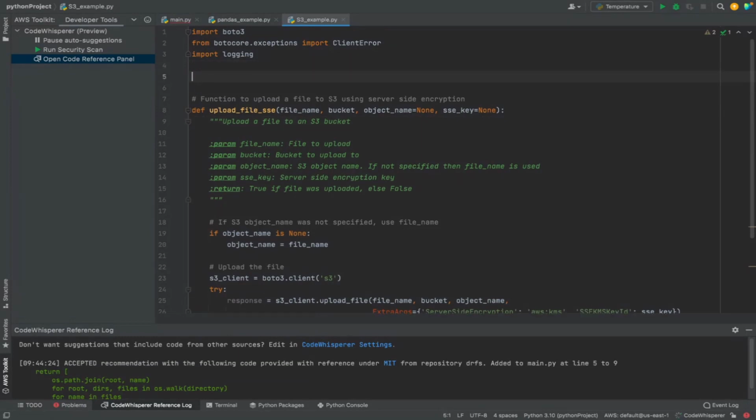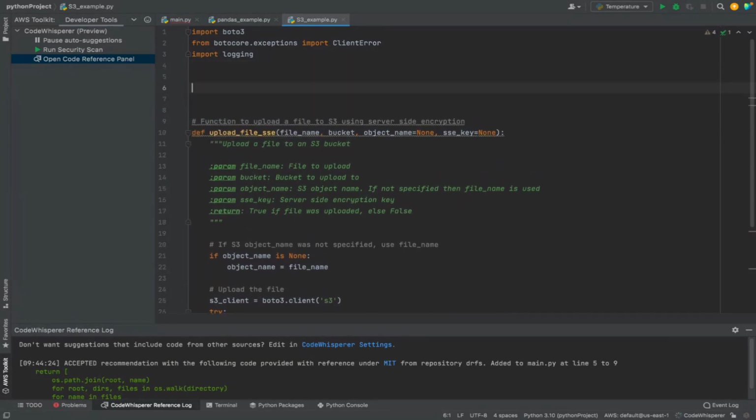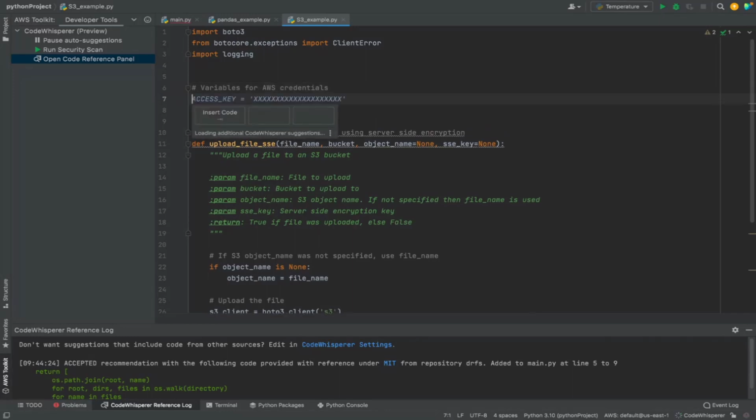Now let's switch the gears a little bit and look at a security scan, right? What I'm going to do is introduce a vulnerability in the code. I'm doing this only for demo purposes. This is not the right way to actually do things with AWS, but I am going to say variables for AWS credentials. Right? So once again, CodeWhisperer is a code completion service, right?